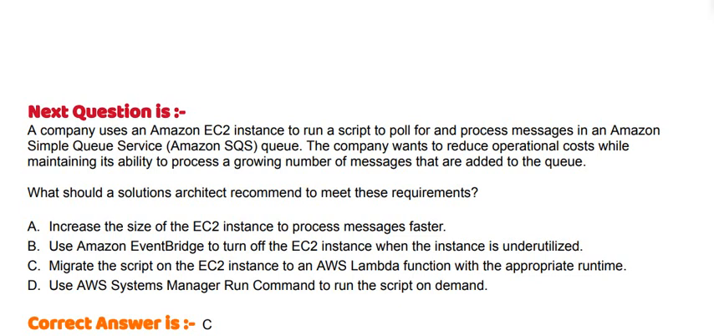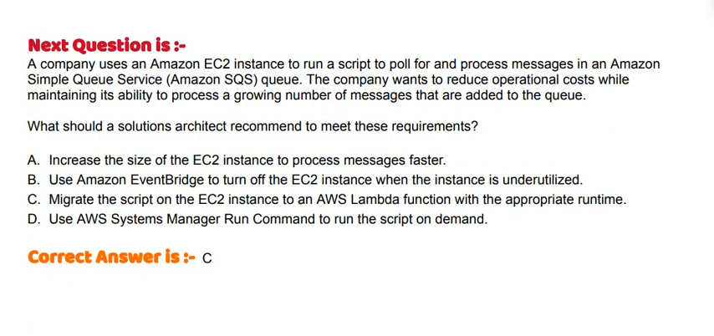Option A: increase the size of the instance to process messages faster. Option B: use Amazon EventBridge to turn off the EC2 instance when the instance is underutilized. Option C: migrate the script on the EC2 instance to an AWS Lambda function with the appropriate runtime. And option D: use AWS Systems Manager Run Command to run the script on demand. And the correct answer is option C.